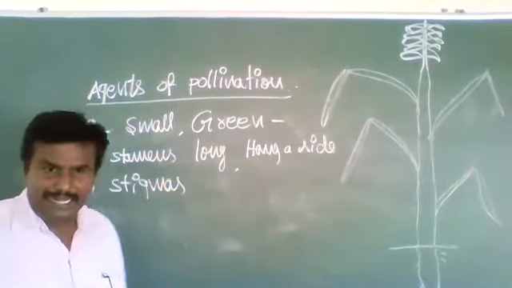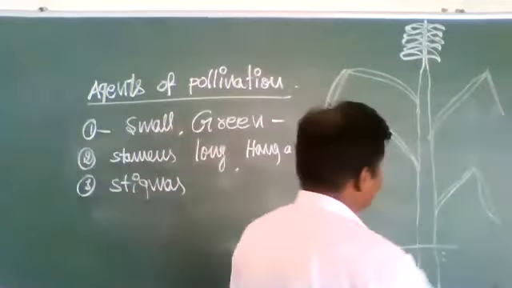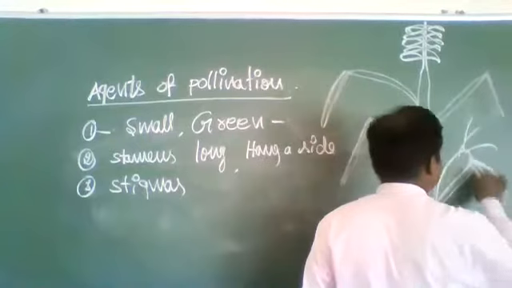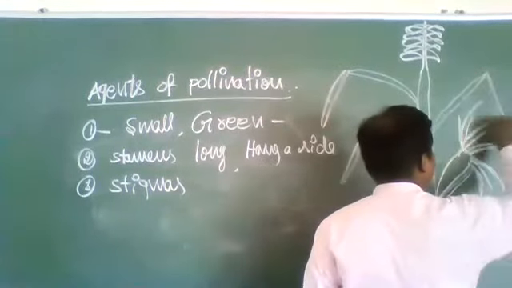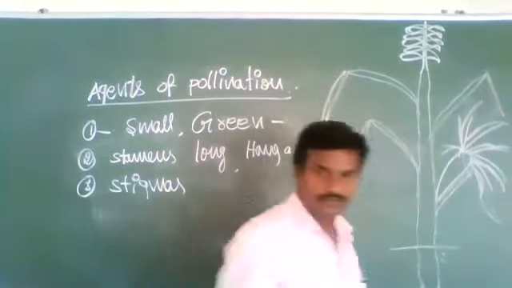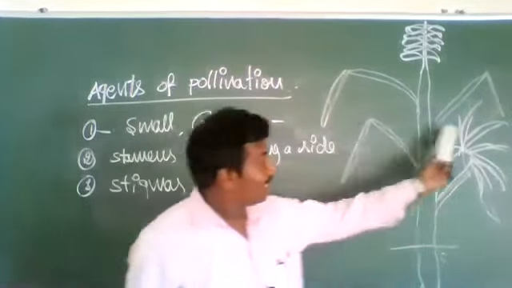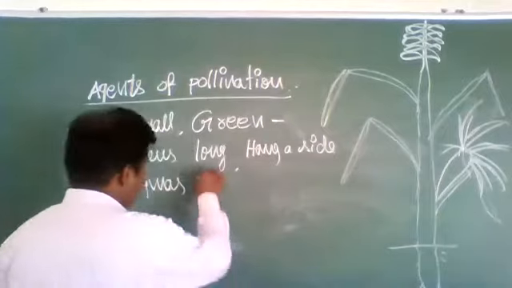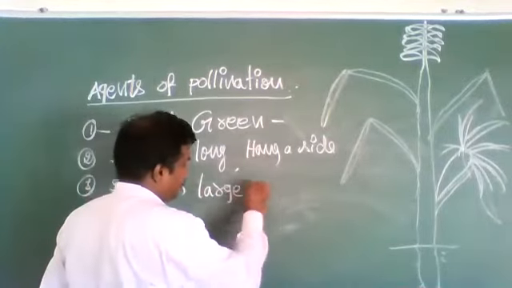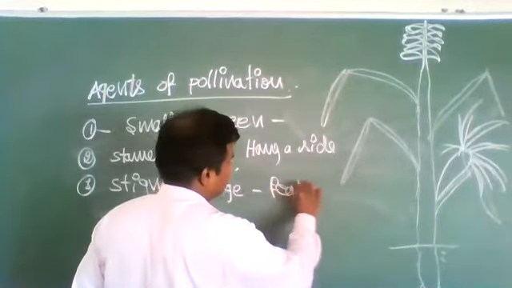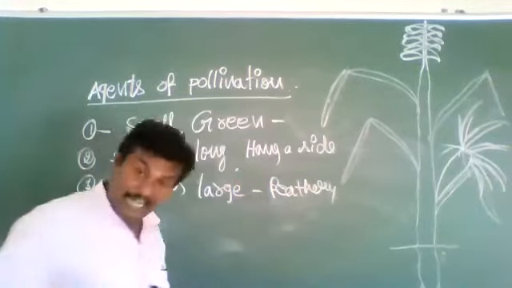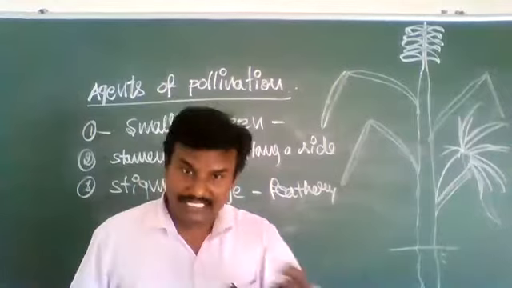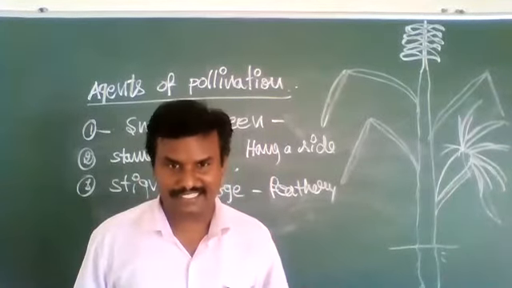The stigmas are large. The stigmas are here, see. So the stigmas are large and feathery, and those also hang aside to receive the pollen grains.